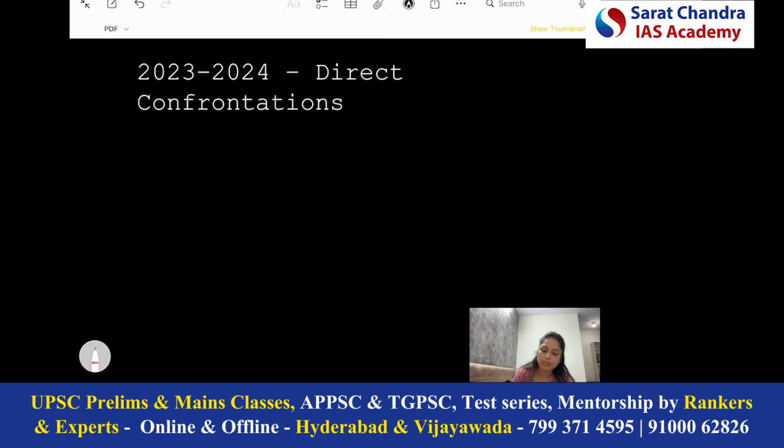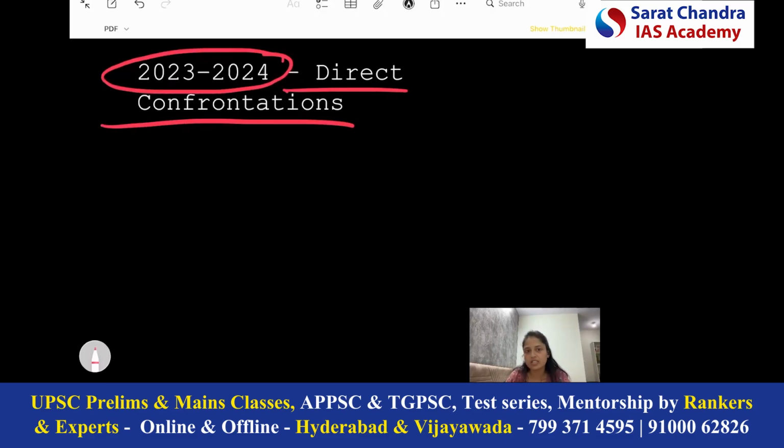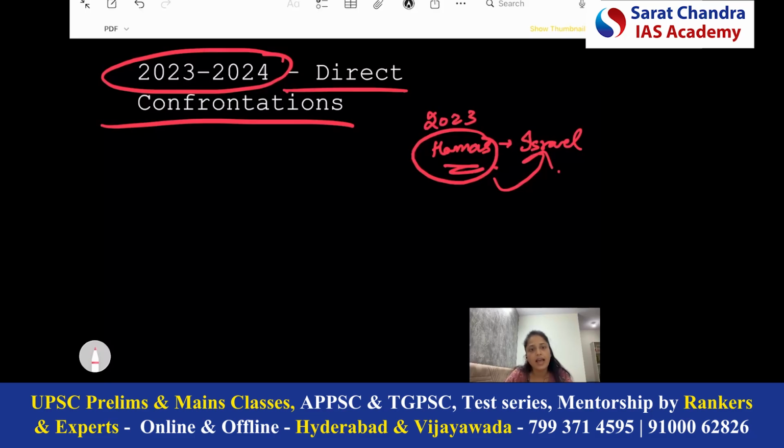Now comes the time of direct confrontation. That is from 2023 to 24. So what happened in October 2023? Hamas attacked Israel. And who are Hamas? Hamas are supported by Iran. So Hamas, which is supported by Iran, attacked Israel, and as a result, Israel responded strongly. And apart from Hamas, other groups like Hezbollah also became active.